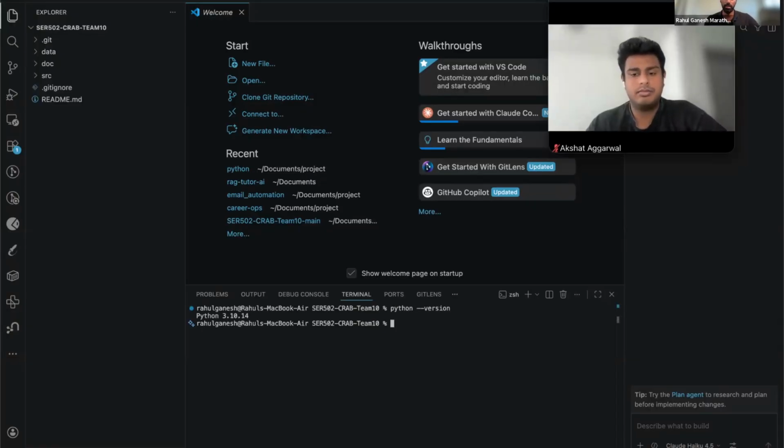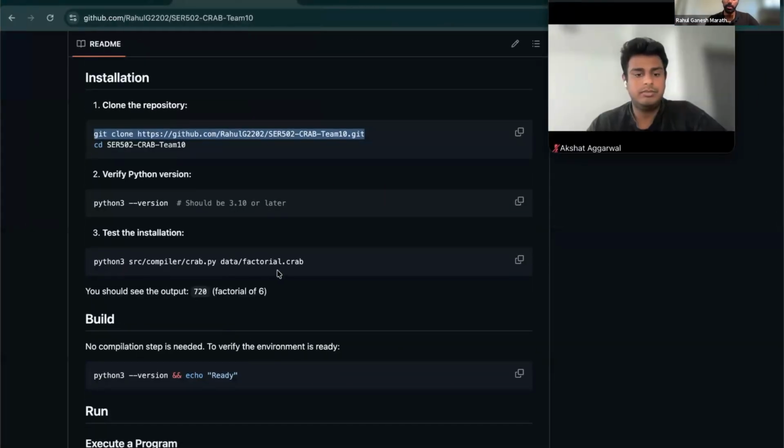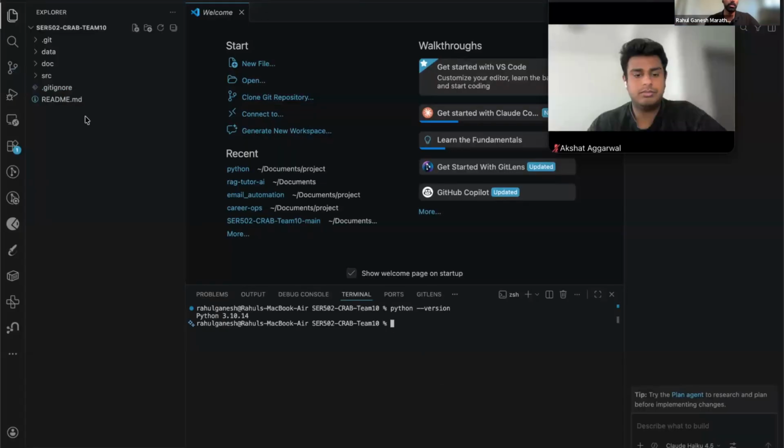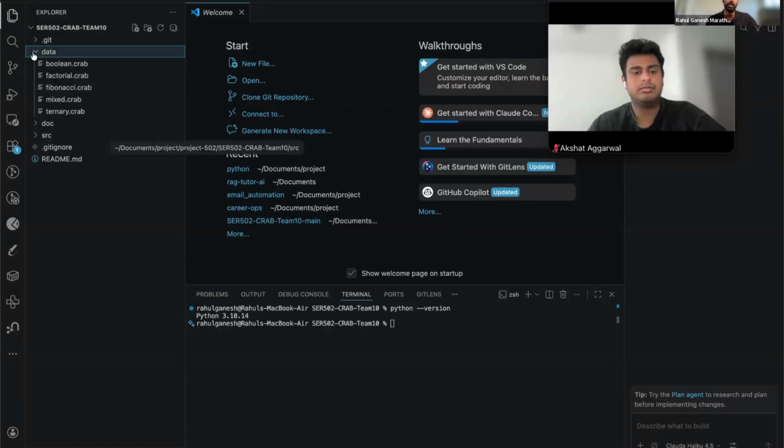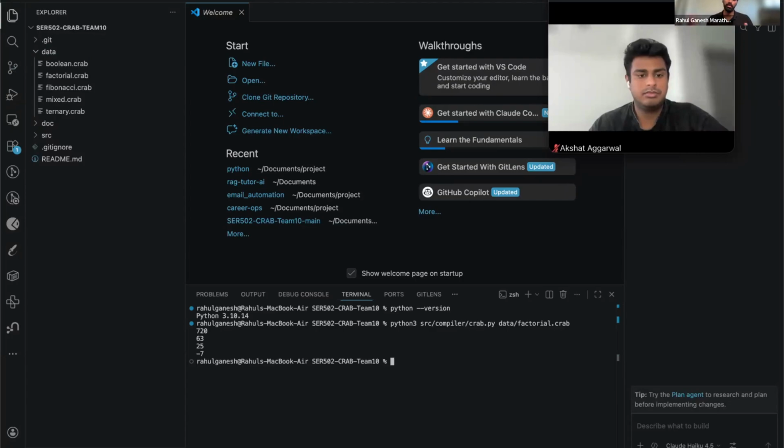Python version. Yeah, so we have Python version 3.10. It is compatible with the project. To run the project, we have given a few useful commands here. First of all, we have a few example codes inside the data folder. We'll paste the command which is provided in the README. We have shown the output on the slides as well. So the output is the same: 720, 63, 2.5, and minus 7.